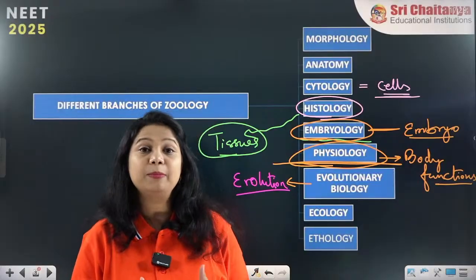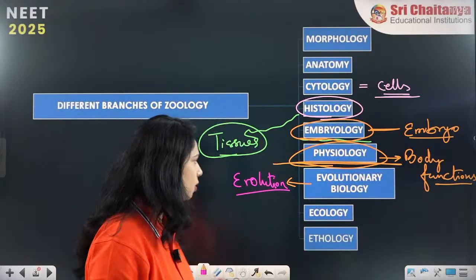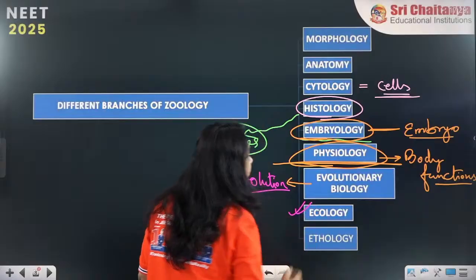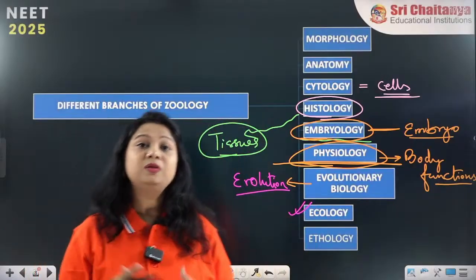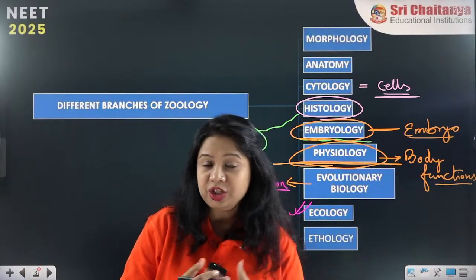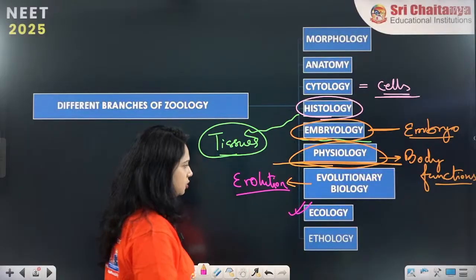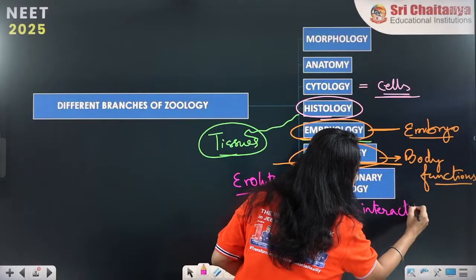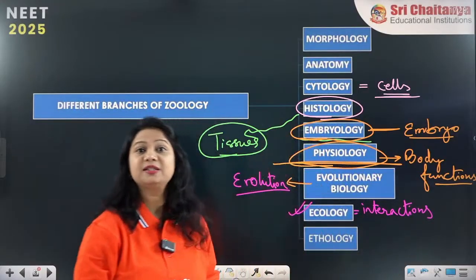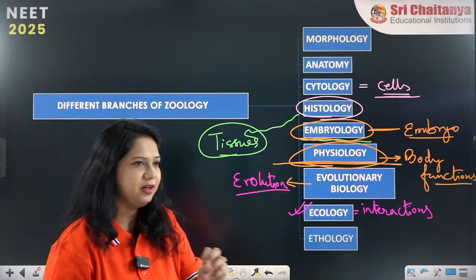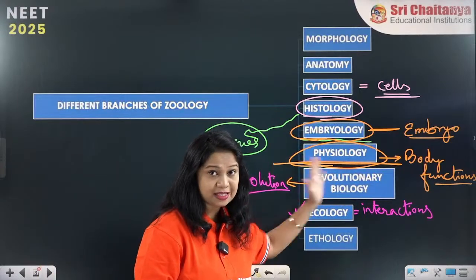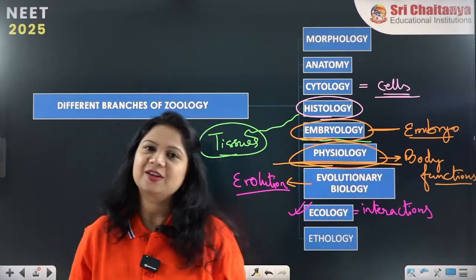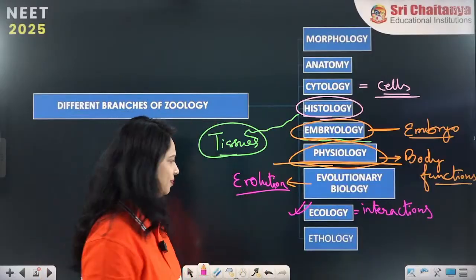Ecology, how we are reacting to our surrounding, is the ecology. How animals are behaving with their surrounding is called ecology. So animals and their surrounding, how they are interacting with each other, is called ecology. So ecology is the interaction between two different organisms and their species.